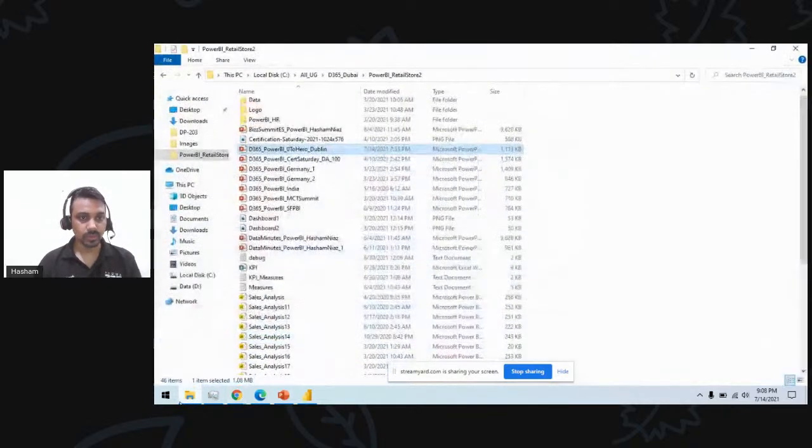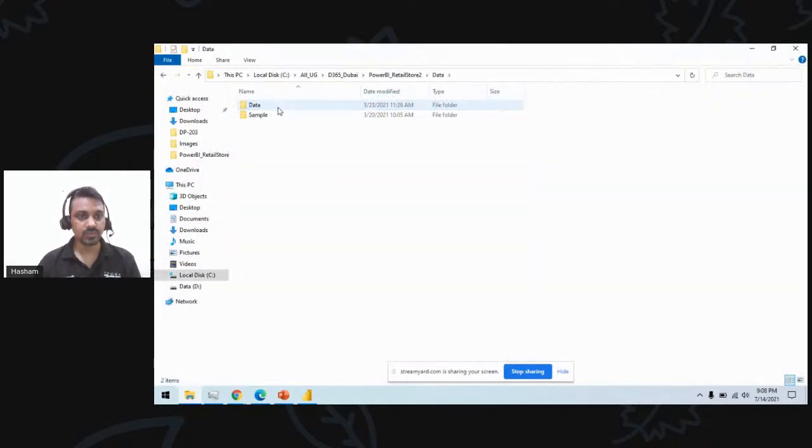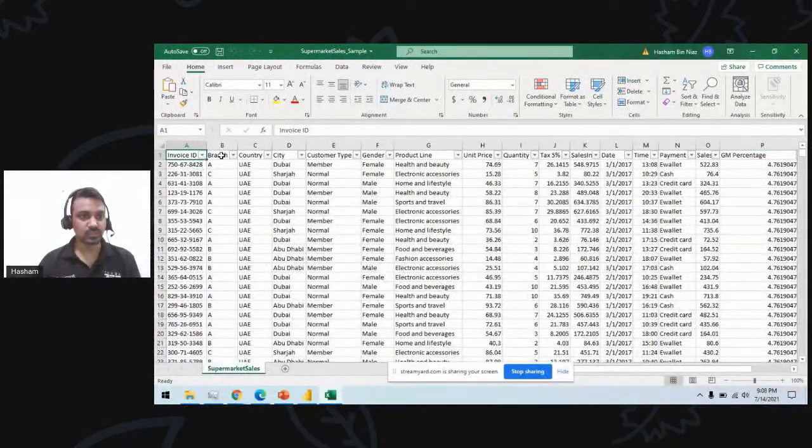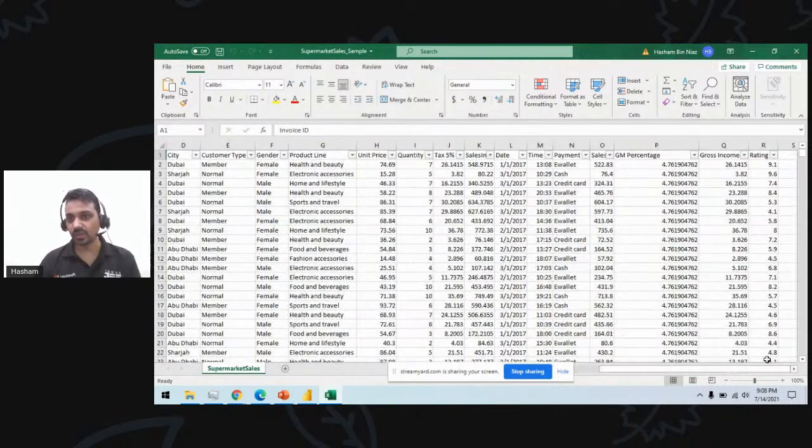Before I move to the demo part, let me show you the files which I'll be using. This is the Excel file I have. It has some sales data: invoice number, branch, city, country, customer type, gender, product line, unit price. These are very common things in the sales industry. You might be familiar with this sales data. As a sales manager, you want to monitor your sales and quantity, how many units you sold, or what the average order size is.